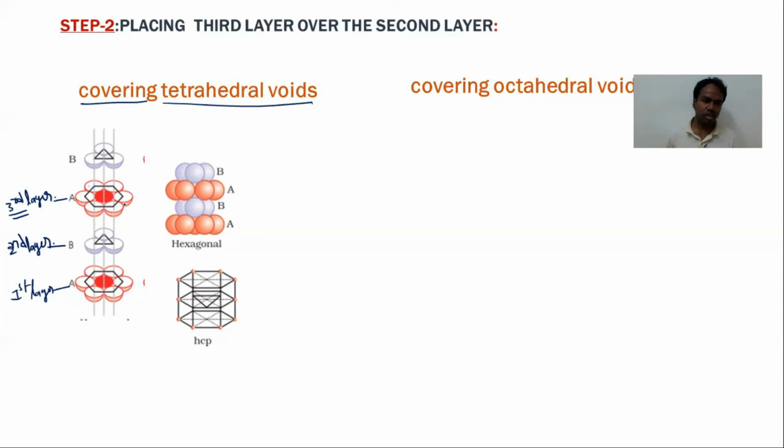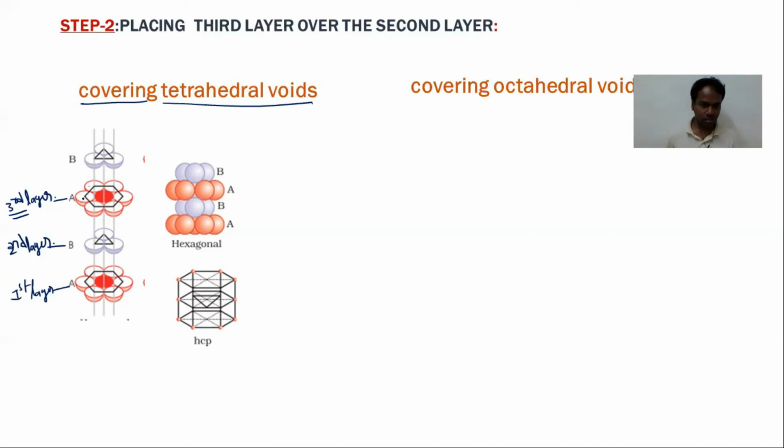Placing of the third layer over the second layer in such a way that the spheres of the third layer will cover the tetrahedral voids of the second layer. In this case, the spheres of the third layer exactly align with the spheres of the first layer.